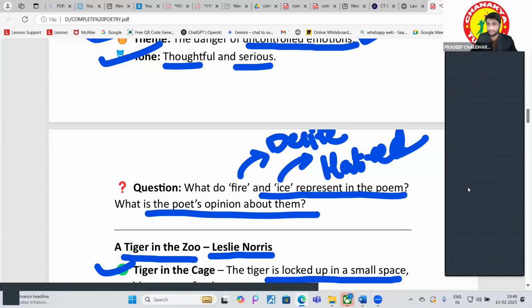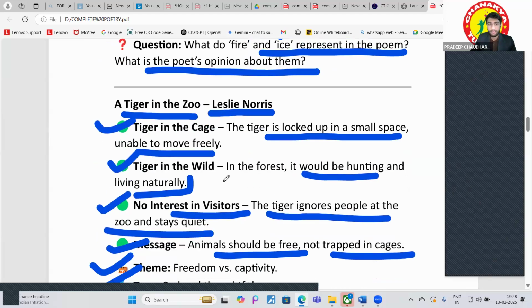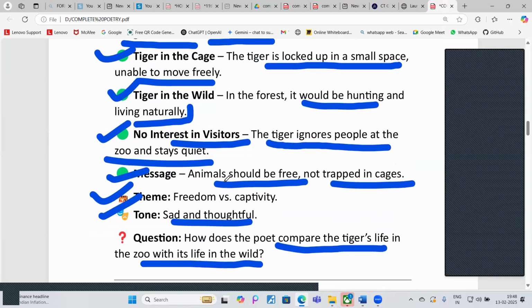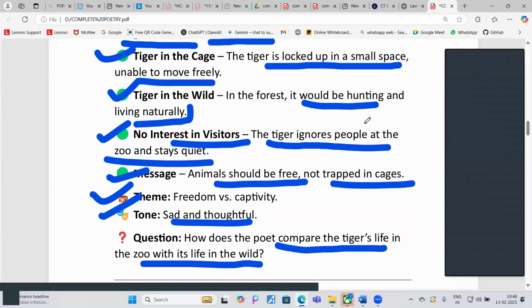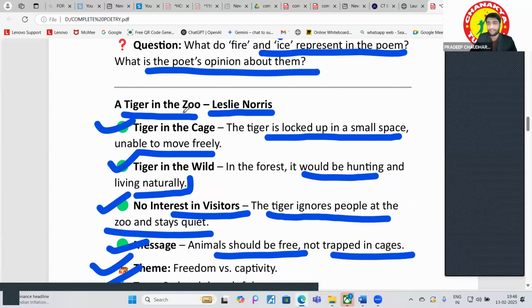Okay. Now, Kartika. Who has composed this poem, A Tiger in the Zoo? Who is the poet of A Tiger in the Zoo? Leslie Norris. Okay, what is the theme of this poem?